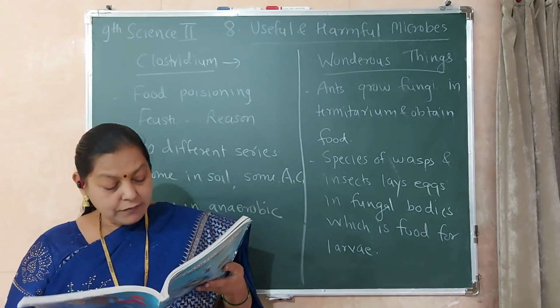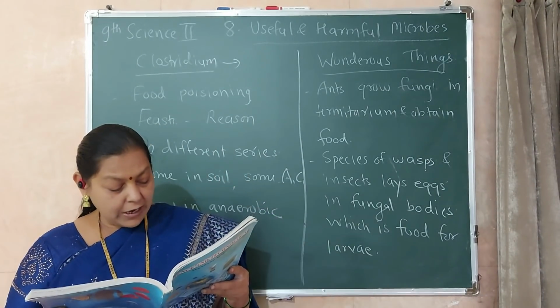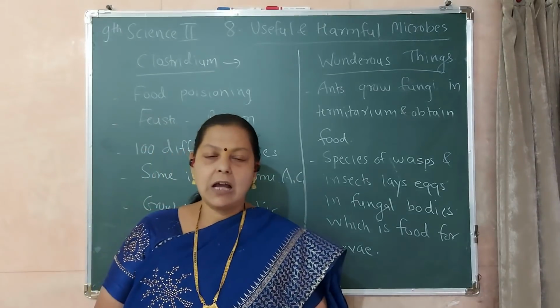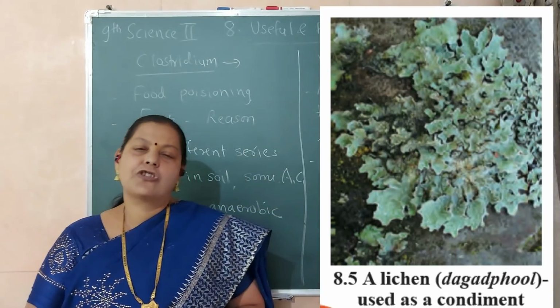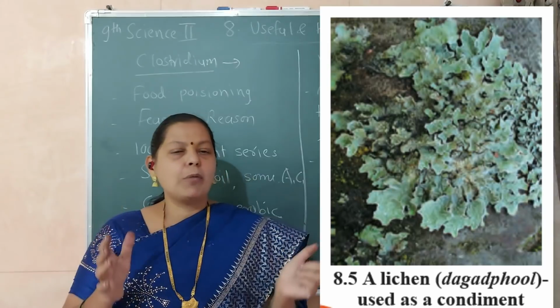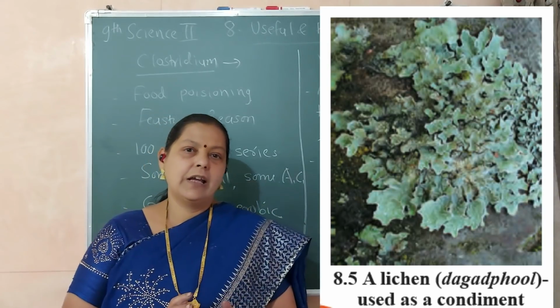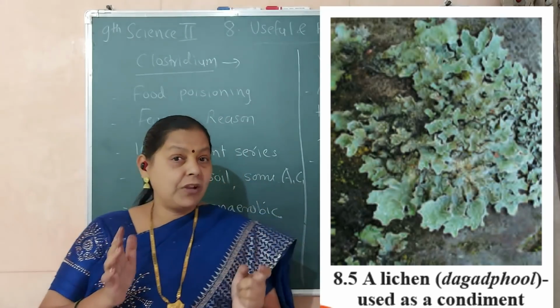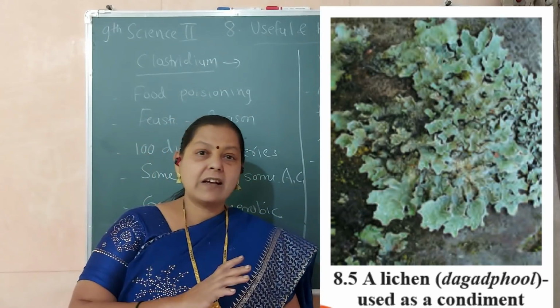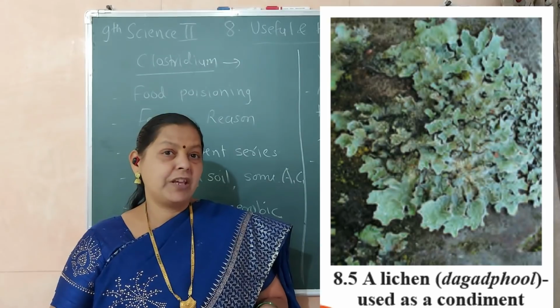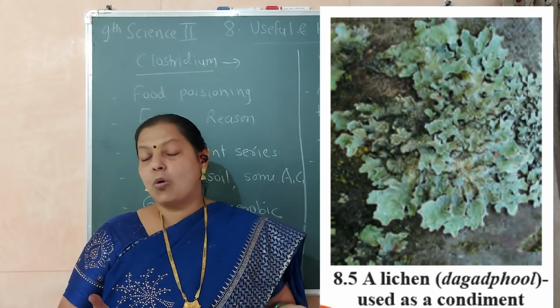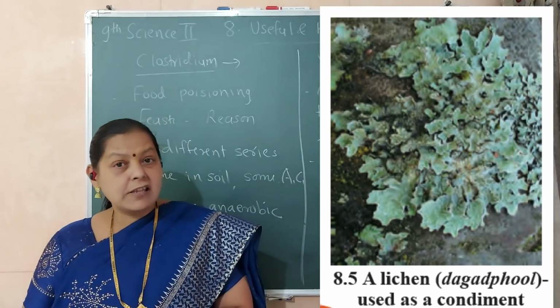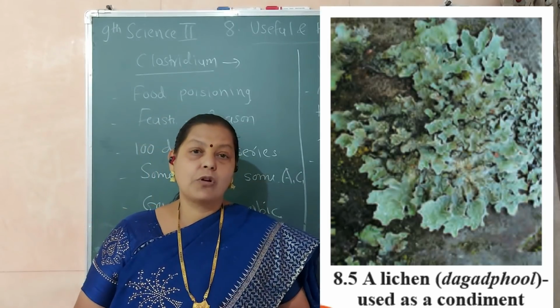What is the structure of the lichen or condiment? Where else is it used? Now lichen, we know how the structure of a lichen is. Lichen is made up of algae and fungi. Now algae and fungi, these are two different kingdoms. Fungi are heterotrophic in nature. It doesn't prepare its own food material. Algae can prepare its own food material.